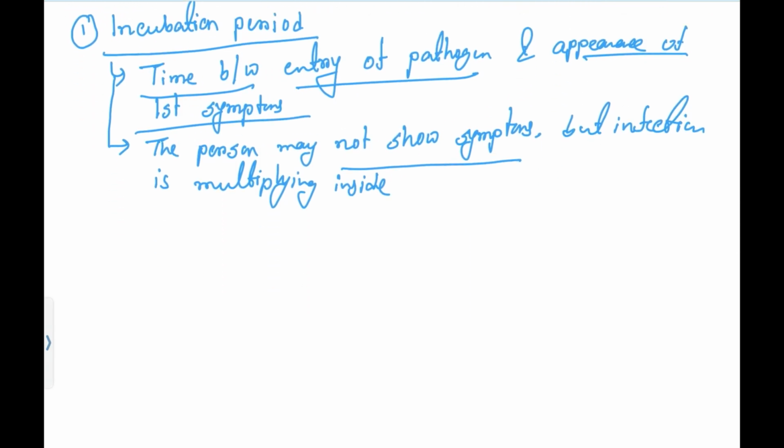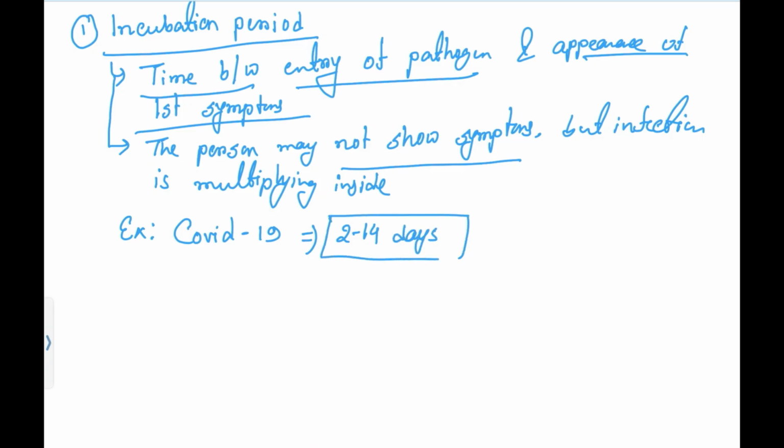In this incubation period, the susceptible host or infected person won't show any symptoms, because at this time the microorganism is increasing its number, making a colony. Then it will damage the surrounding tissue, and then it will show symptoms. One by one, signs and symptoms will appear. Let's take the example of COVID-19. When the coronavirus enters our body, it takes 2 to 14 days to show its signs and symptoms. So the incubation period is 2 to 14 days.